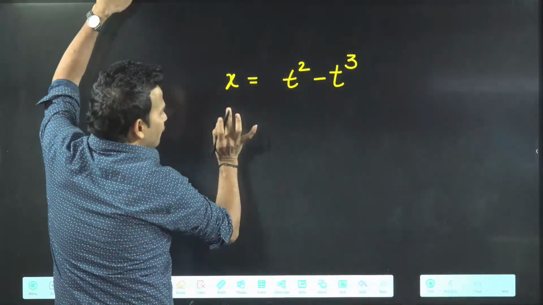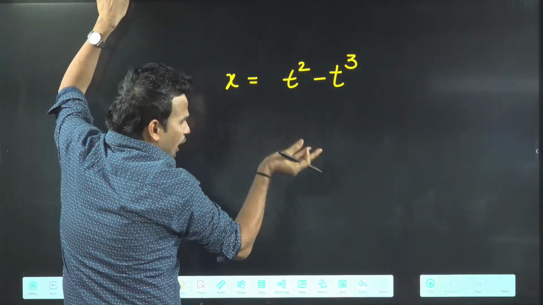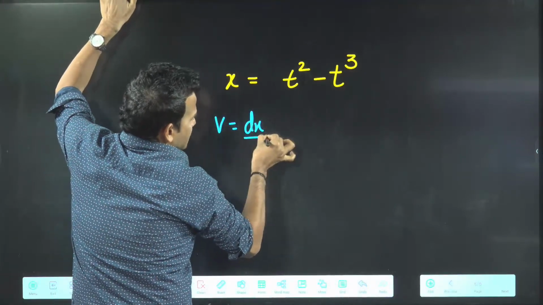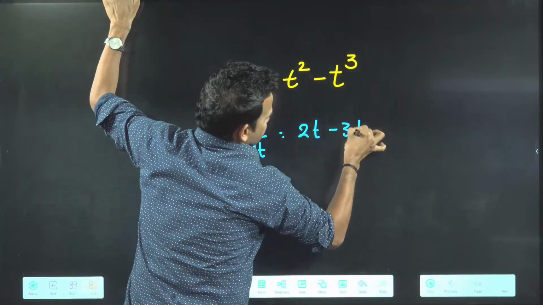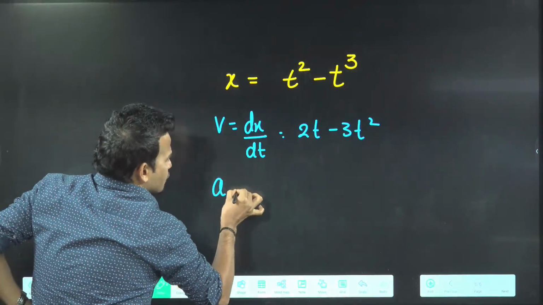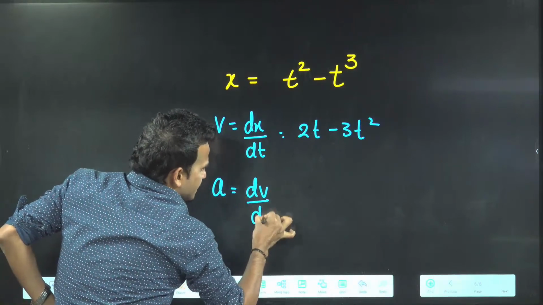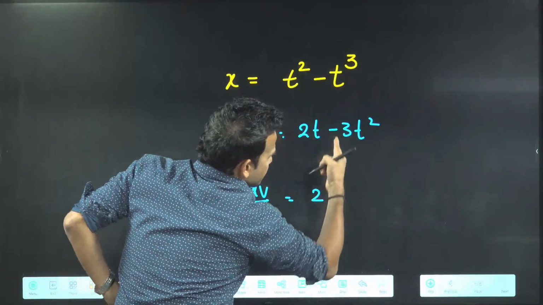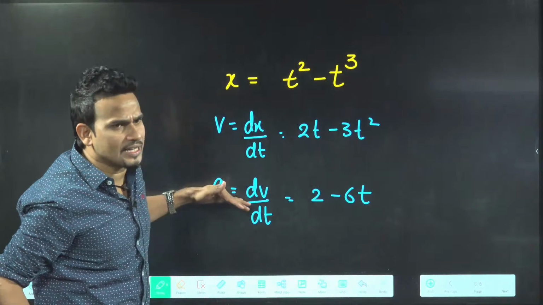So first calculate the velocity. In the question they are talking about rest, which means velocity zero, and they are also talking about acceleration. Velocity is dx by dt, which gives 2t minus 3t square. Acceleration is dv by dt. Once you differentiate, this will become 2 minus 6t.